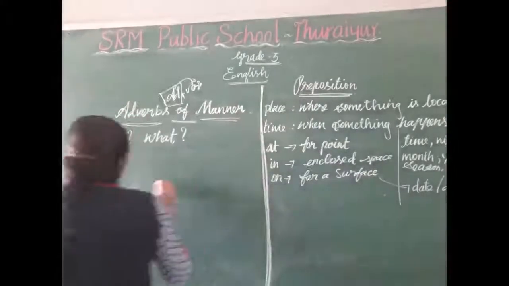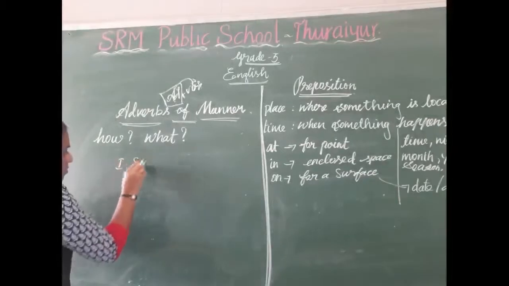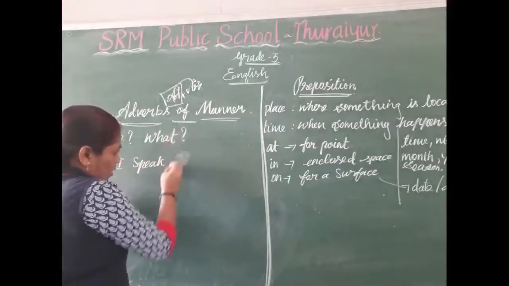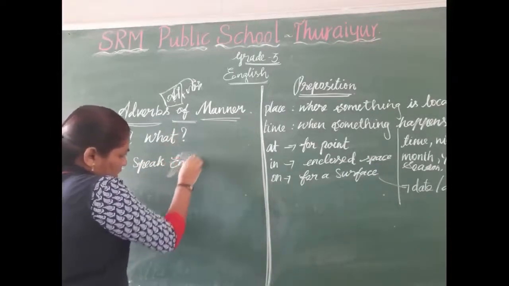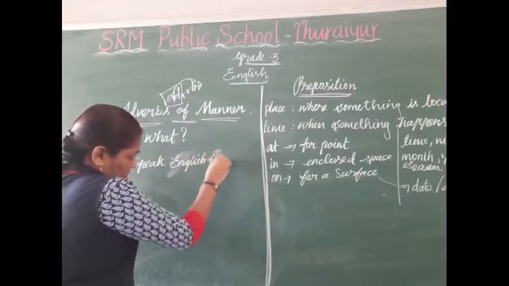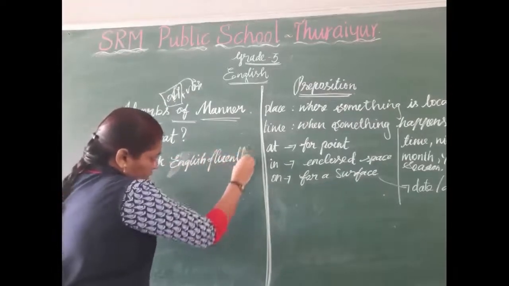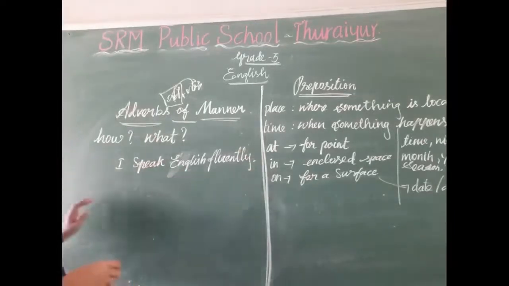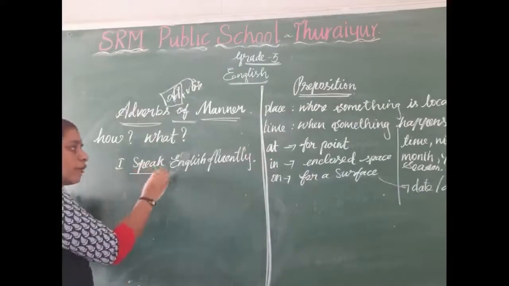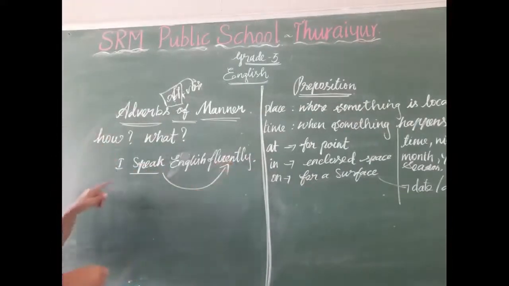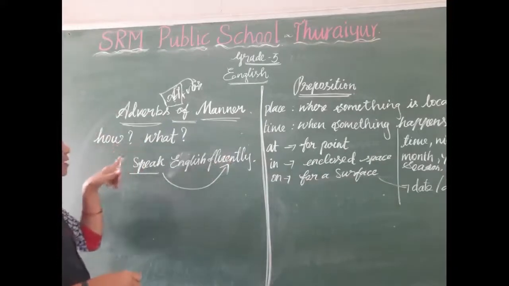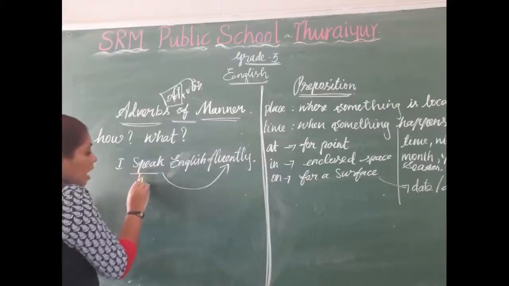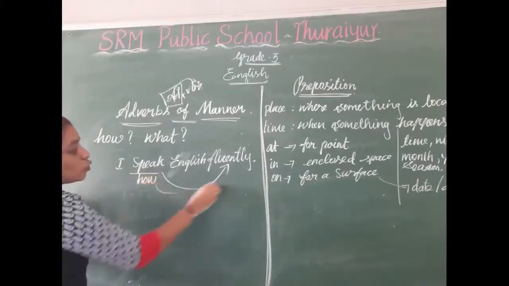For example, I speak English fluently. Okay, look here. I speak English fluently. How do I speak? Fluently. So here, this adverb of manner answers the question how. If you ask how to the verb, it will tell fluently.